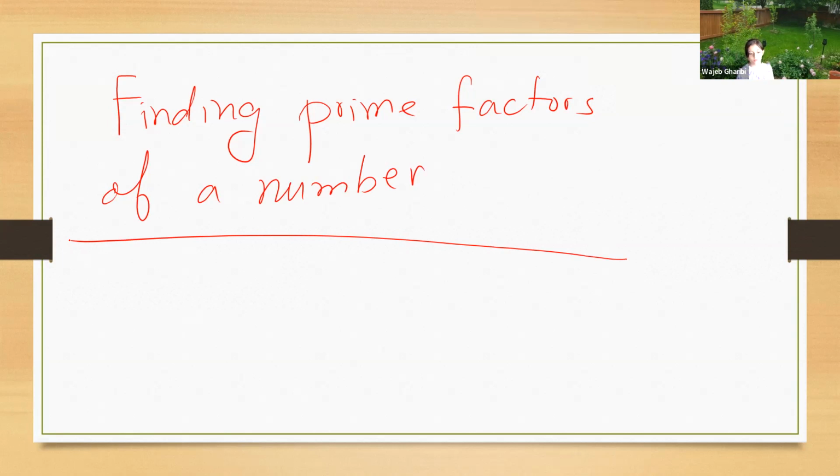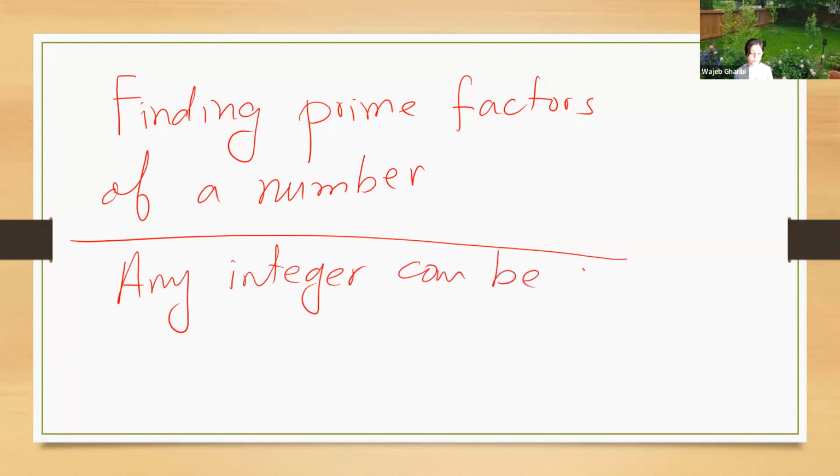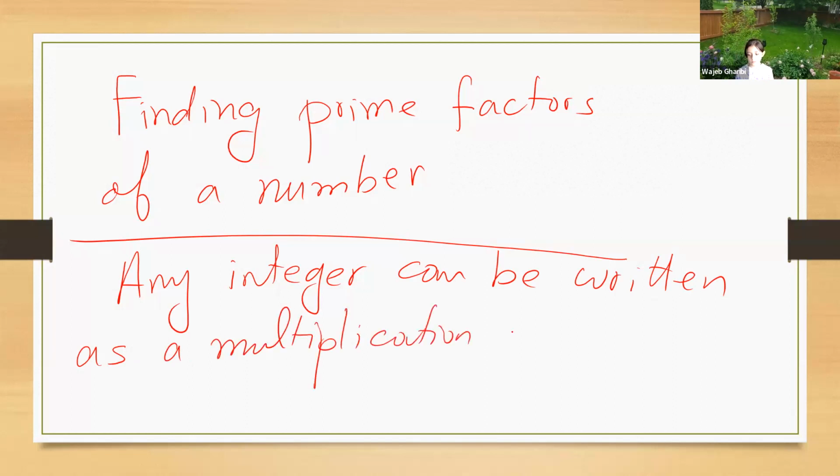So any positive integer can be written as a multiplication of prime numbers. Let us see how.